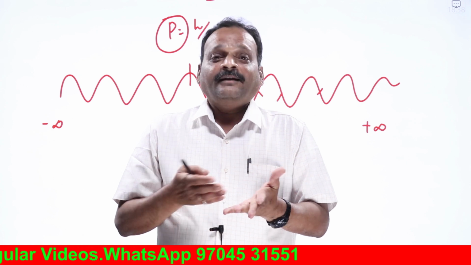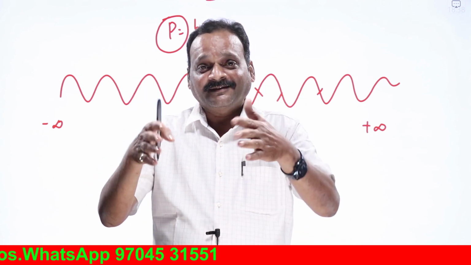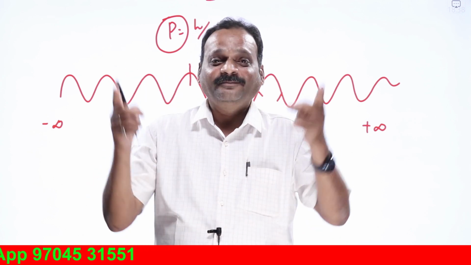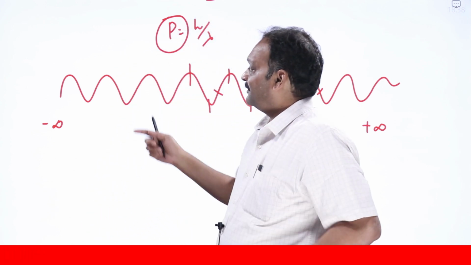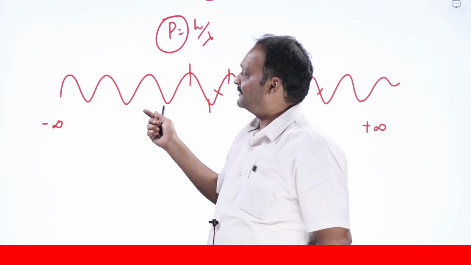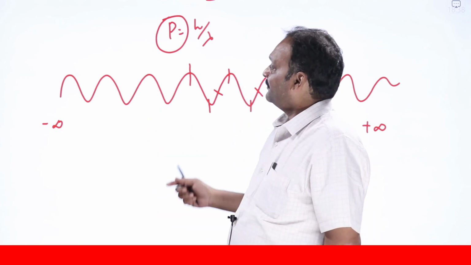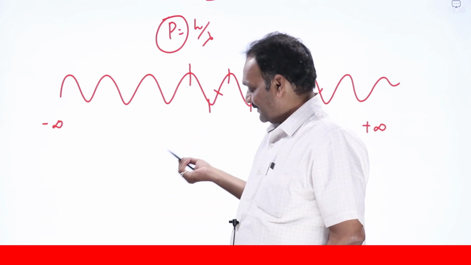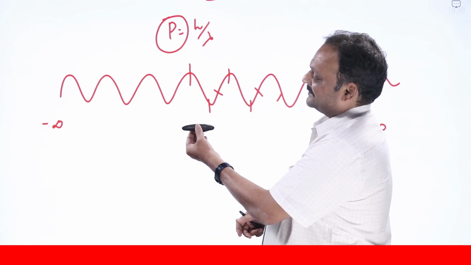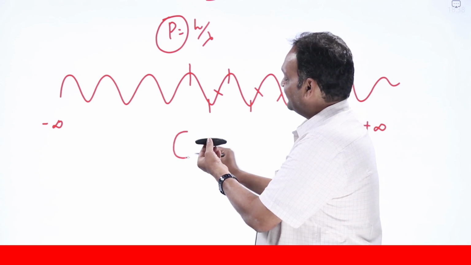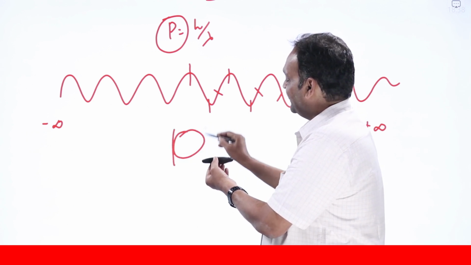Who can be present anywhere in the universe always, omnipotent and omnipresent? Only God. That means every particle becomes a God, which is not acceptable in physics. A particle is a localized quantity. If I have a particle like this, it has a finite extent in space. It is starting from here and ending here.